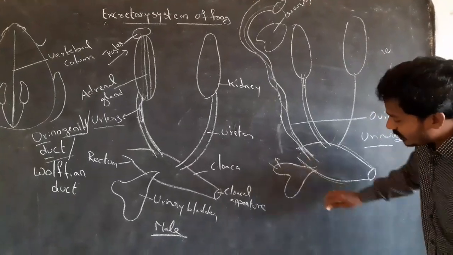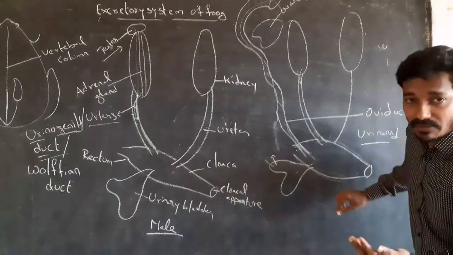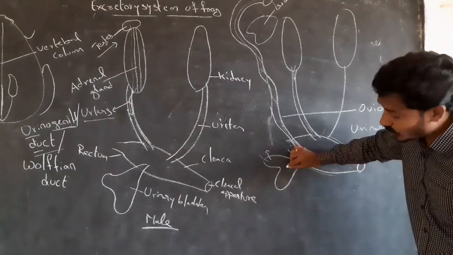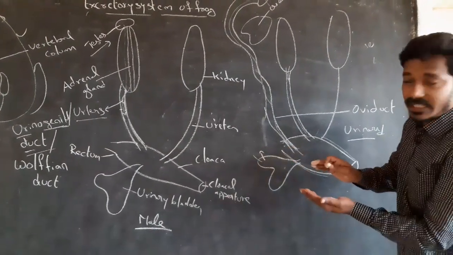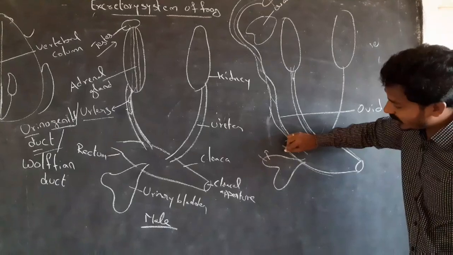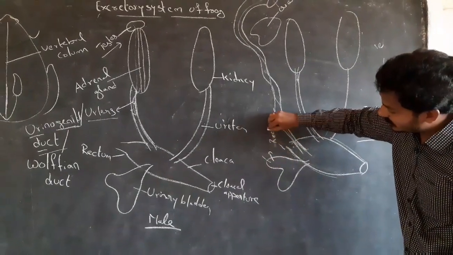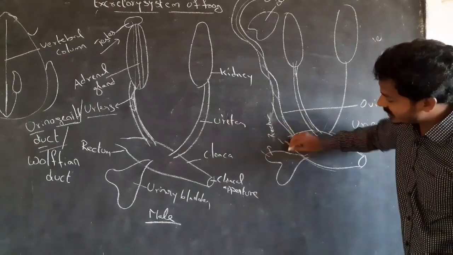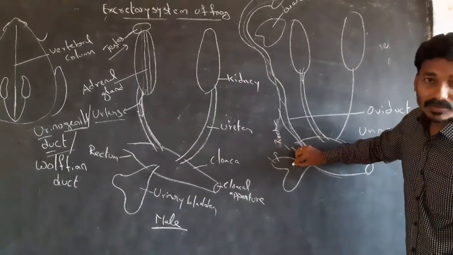It is present on the ventral wall of the rectum.